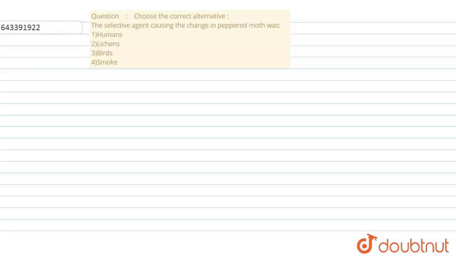So first of all, the peppered moth showed an important phenomenon known as industrial melanism. What was happening in industrial melanism was, consider before the industrial revolution that this was the bark of the tree, right? Now the peppered moth is generally black in color.